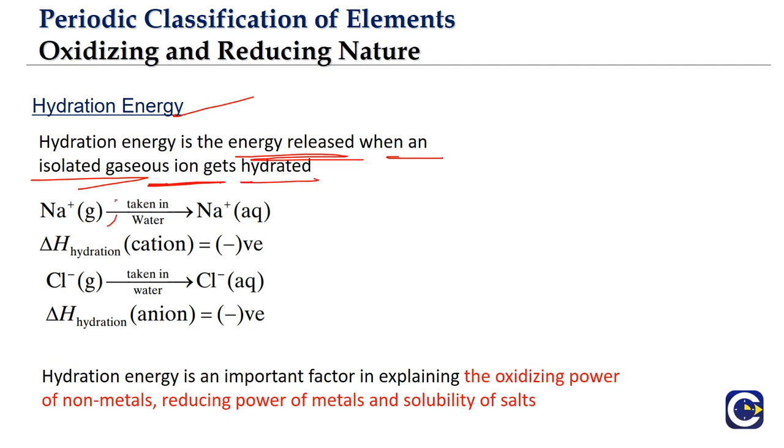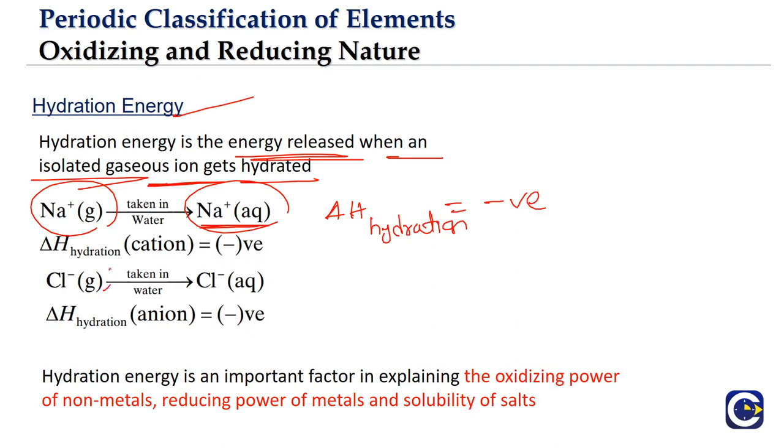So if you have, for example, Na+ in the gaseous state and it is taken into water, it becomes Na+ aqueous. Na+ aqueous means that Na+ is now surrounded by water molecules. It is hydrated. So the enthalpy change involved here is what we call the enthalpy of hydration. Since energy is released, the enthalpy change is going to be negative. So when we do the hydration of a cation, the enthalpy change will be negative.